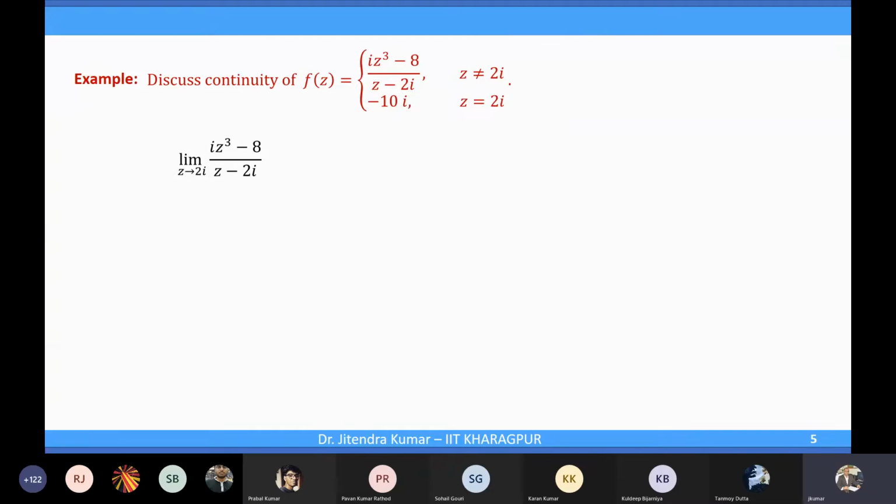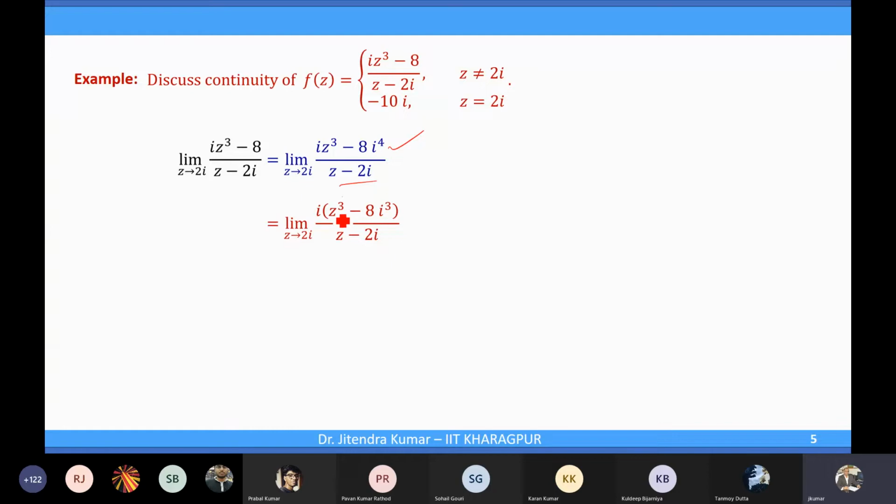So the limit as z approaches 2i of this function, i (z cubed minus 8) over (z minus 2i). Here we have written i to the fourth, which is 1, and then z minus 2i, just rephrased.